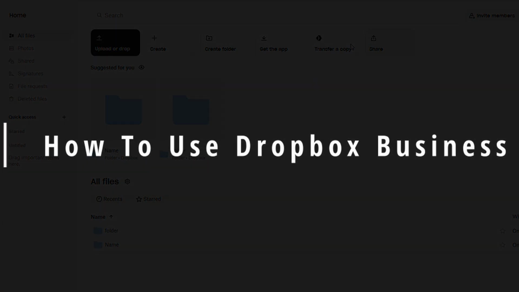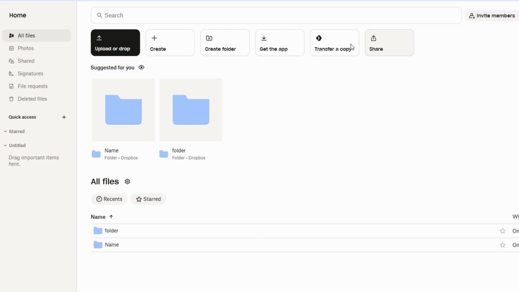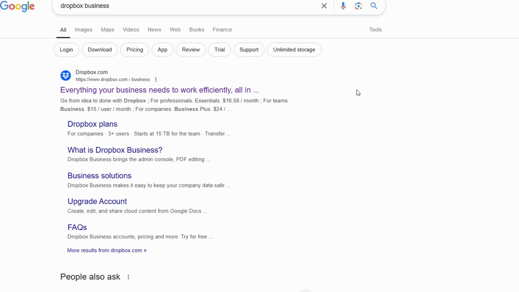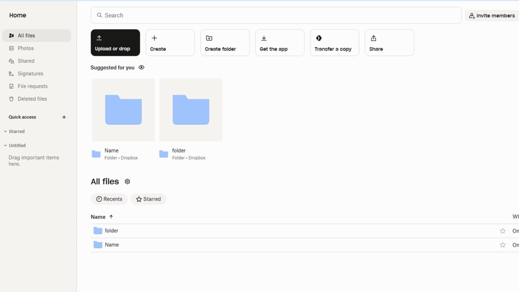Today, we're diving into how you can get started with Dropbox Business, and we're going to explore everything you need to know to optimize your workflow, manage your files, collaborate with your team, and keep your business running smoothly. Dropbox is more than just a cloud storage platform. It's designed to help businesses and teams collaborate, share, and manage files efficiently.